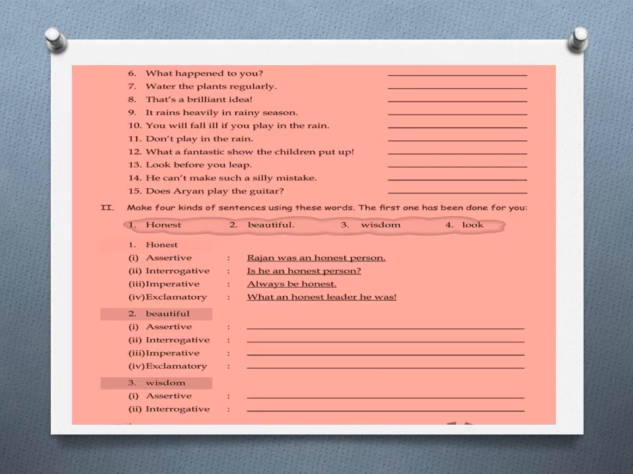Okay, so this page is from your grammar book. This is question number 1, page number 19. That is, identify the kinds of sentences. There are 15 sentences in the first question, so you have to find which kind of sentence each one is. In the second question, make 4 kinds of sentences using these words. There are 4 words. The word beautiful we have done on the previous slide. Wisdom and look you have to do. For the first question, I'll give you the answers. But for wisdom and look, these 2 words you have to do on your own. That will be your homework.